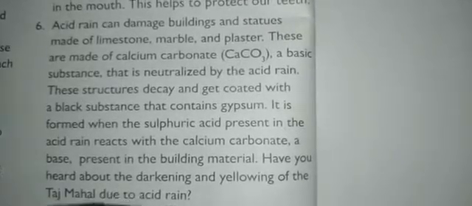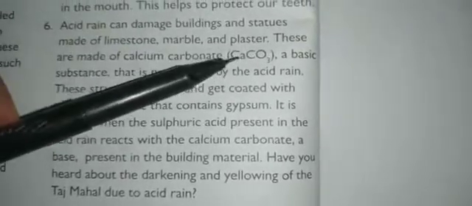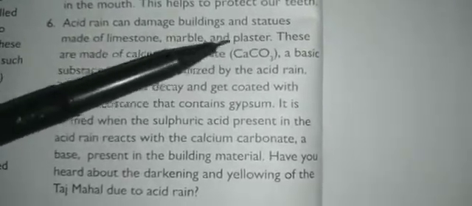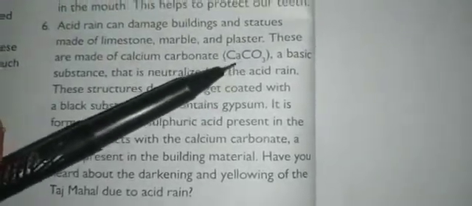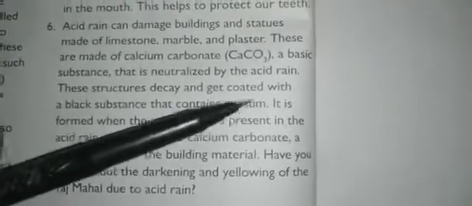You know that these statues or buildings are made up of calcium carbonate, that is limestone, marble, plaster. These are all made up of calcium carbonate. So when this acid reacts with calcium carbonate, it will become gypsum. Okay, so this is one major drawback of this acid base or neutralization reaction.